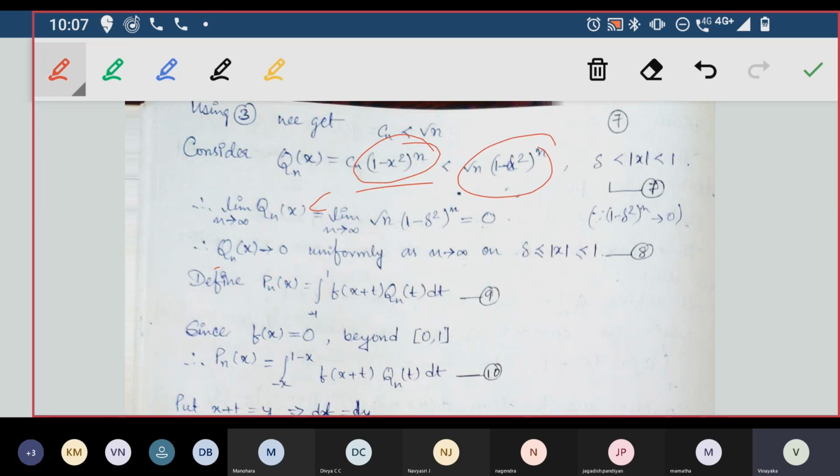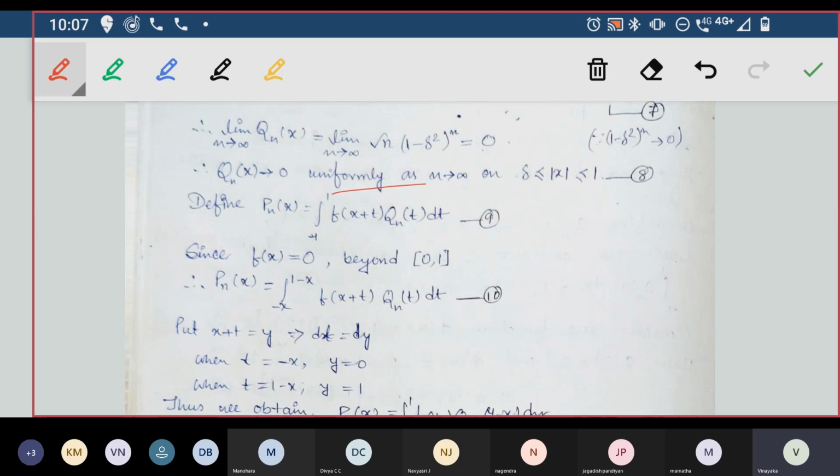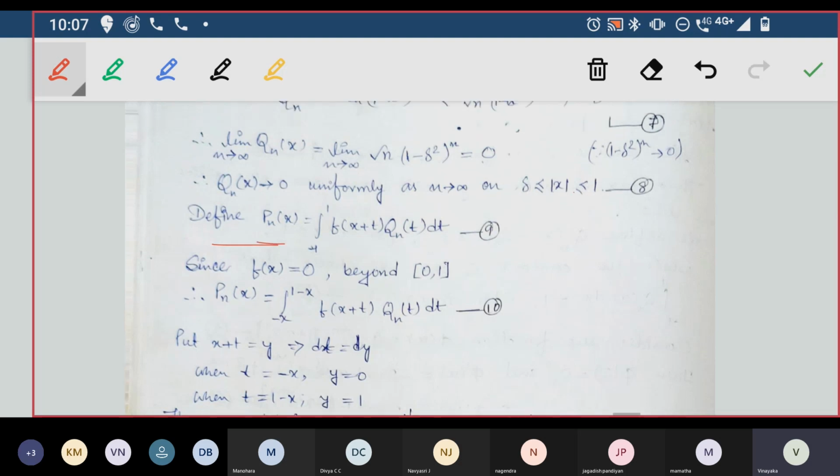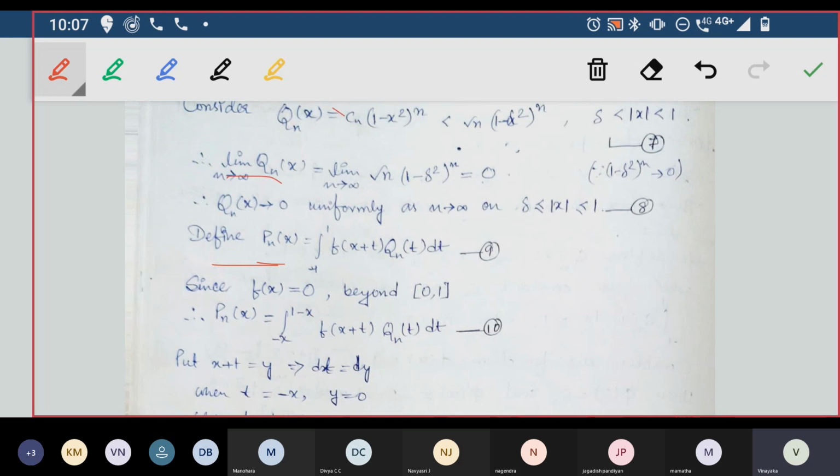So Qn of x converges to 0 uniformly as n tends to infinity on delta less than modulus of x less than or equal to 1. So this is uniform convergence, not uniform continuity. Take it as equation 8. Now we define the polynomial which we needed, which converges to f of x, or which we are trying to show converges to f of x. So let's take it as Pn of x, which will be in terms of Qn of x and f of x.